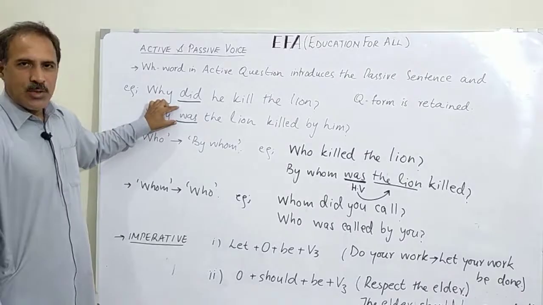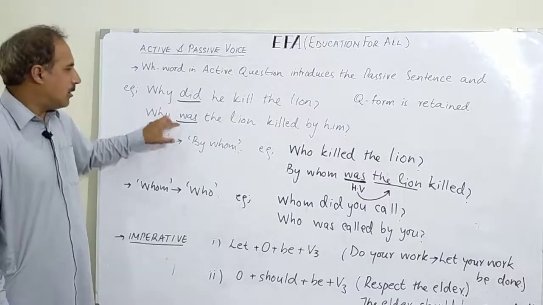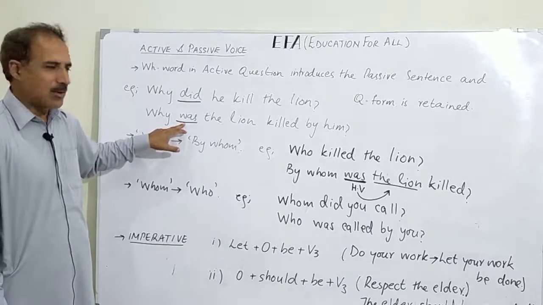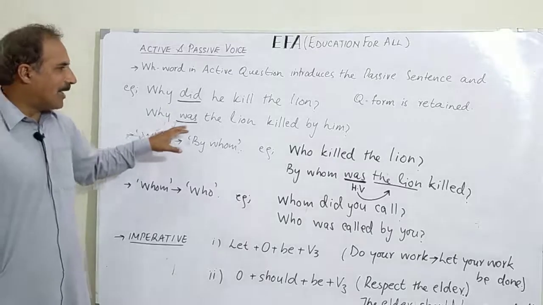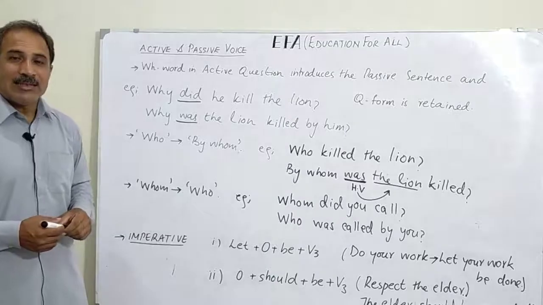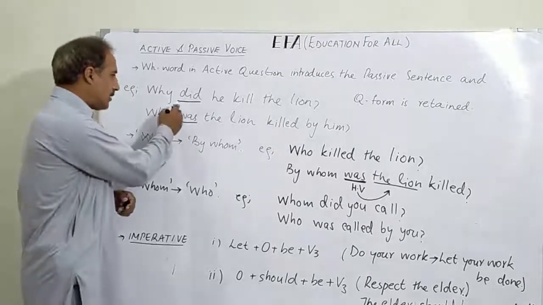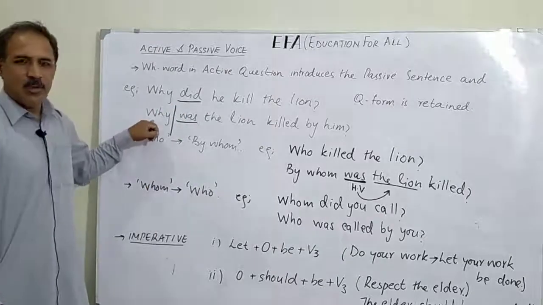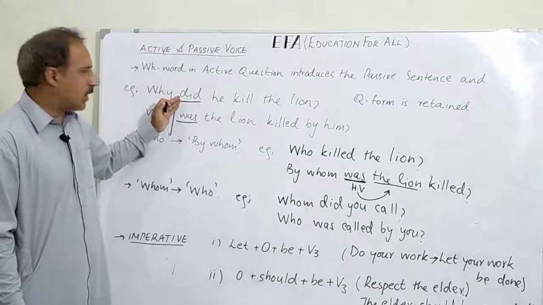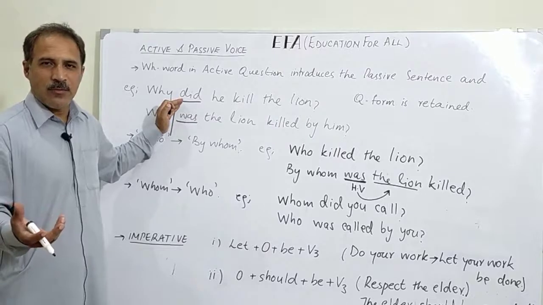Now, students often make mistakes in the construction of the sentence. They change the order, which is a faulty or incorrect order: Why the lion was killed by him? Normally students write, why the lion was killed by him. A simple test is to forget about the WH word for a while. Now the rest of the sentence, if you read it out, was the lion killed by him? Tells you it is in question form.